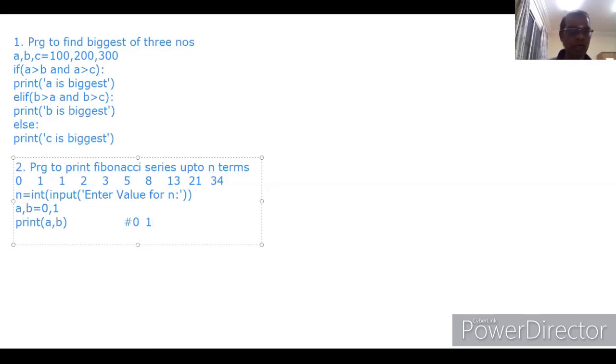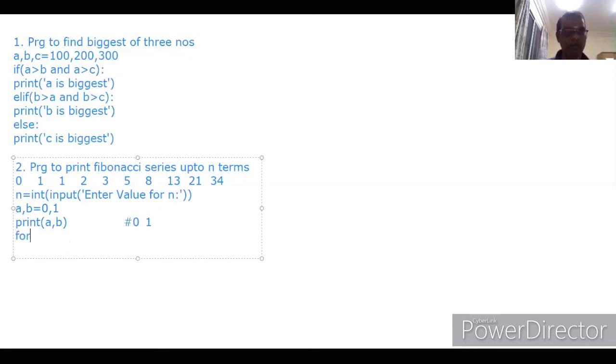Okay. Now we would like to add these two numbers to produce the third number. Again, a will be assigned to 1, and b will be assigned to the new number. And then this process should be continued until n number of times. That means 5 times. So we need 5 numbers.